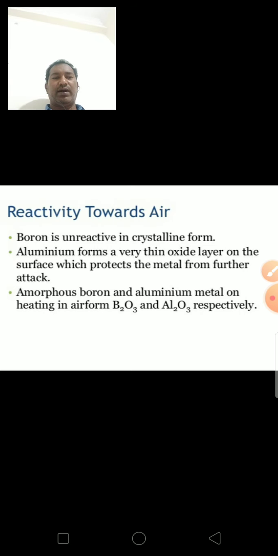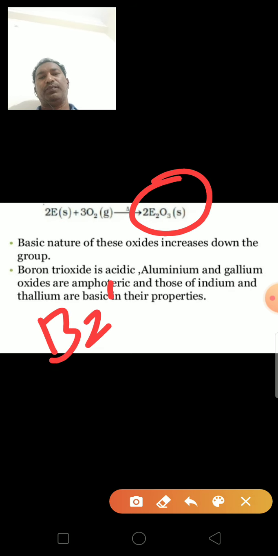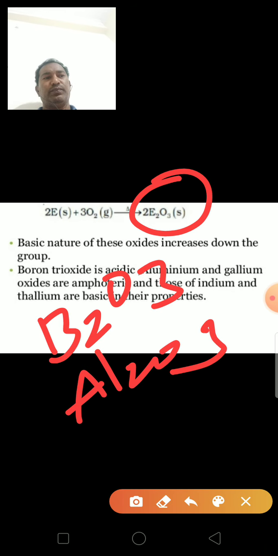On heating, these elements form an E2O3 type of oxide. Here the elements react with oxygen; for example, boron forms B2O3 and aluminum forms Al2O3.